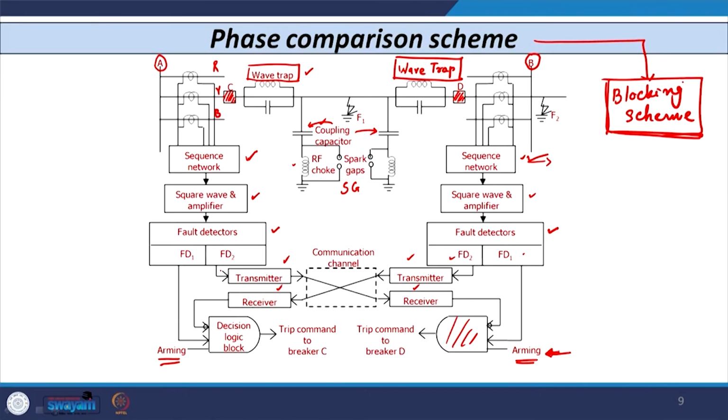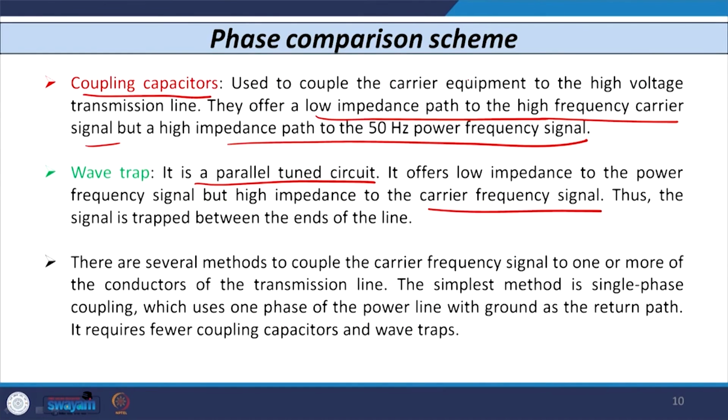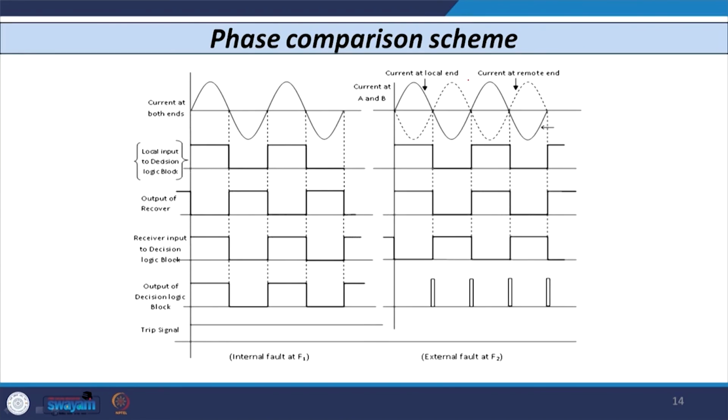In the same way on this side also, FD2 gives a signal to the transmitter, and then the receiver at substation B receives the signal and it is given to the decision logic block. And once the output of the decision logic block becomes 1, it gives command to circuit breaker C as well as circuit breaker D. So, with this background, let us understand how the signal works.